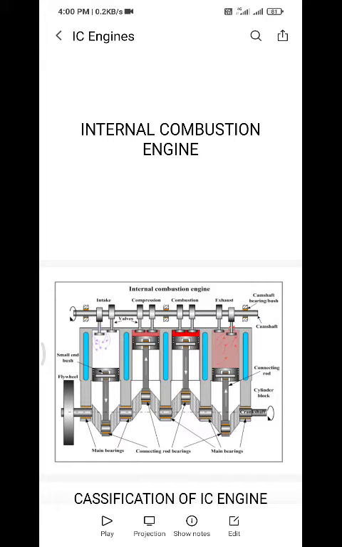There are basically two types of engines: internal combustion engines and external combustion engines. What it means is that if the combustion of the fuel takes place within the system, within the piston cylinder arrangement, it is called an internal combustion engine. If the combustion takes place outside the piston cylinder arrangement and the burnt fuel or burnt steam is taken away from the system and supplied to the piston cylinder arrangement, then it is called an external combustion engine.